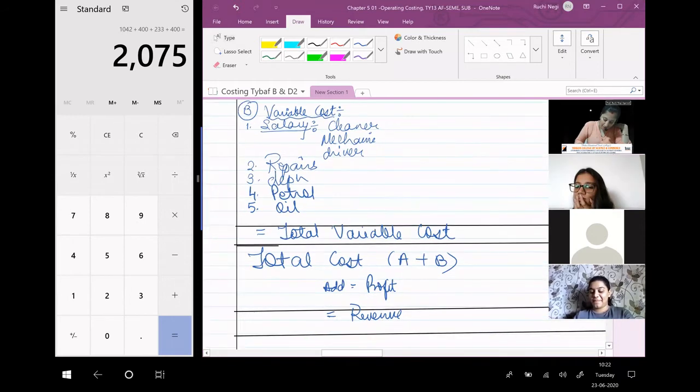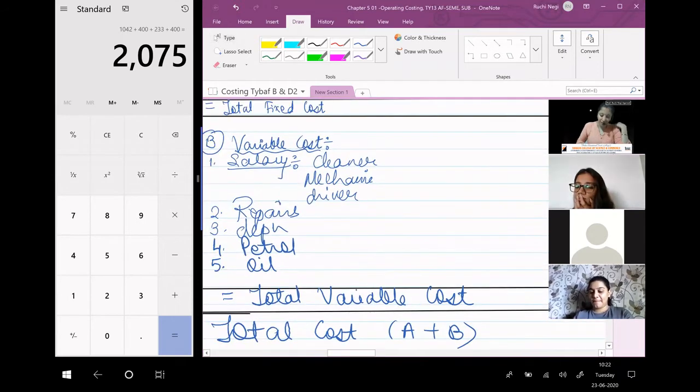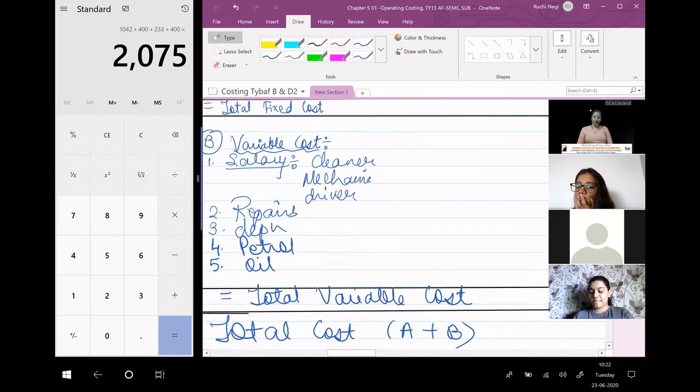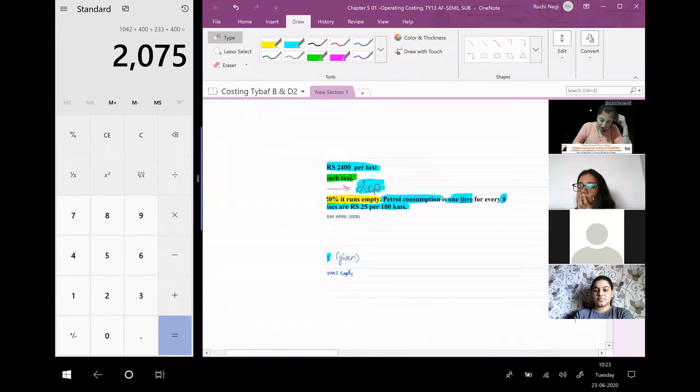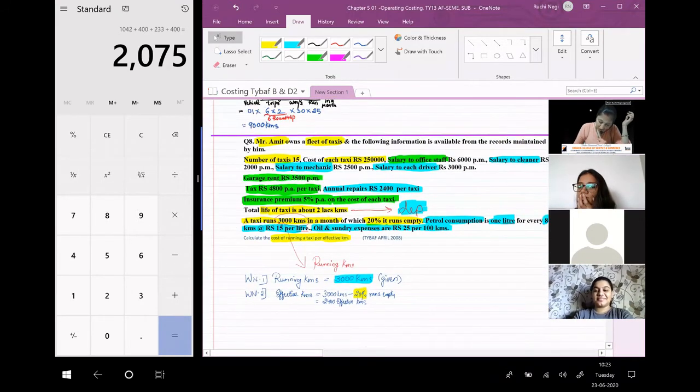Next come to variable cost. So this is a bifurcation of variable cost: salary of cleaner, mechanic, driver, then repairs and maintenance, depreciation, petrol and oil. Okay, so let us first calculate salary of the cleaner. Salary of cleaner is 2,000 per month.